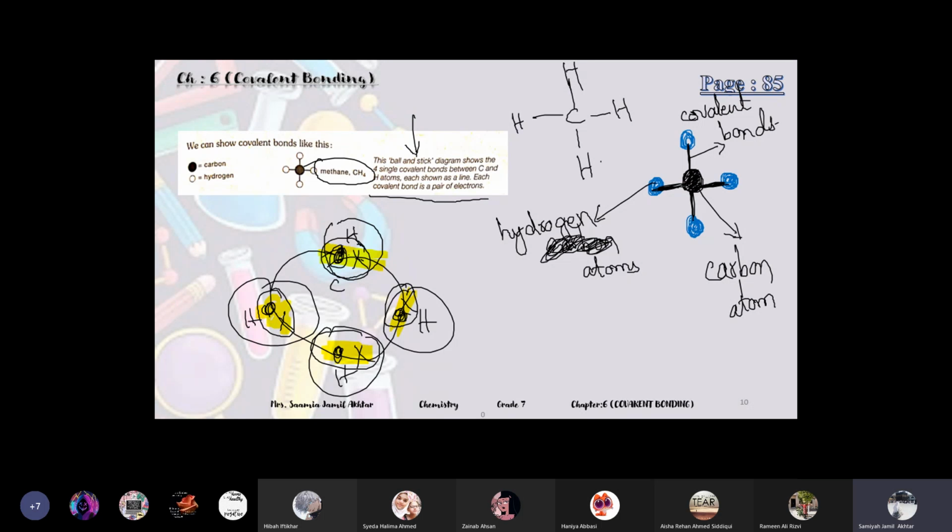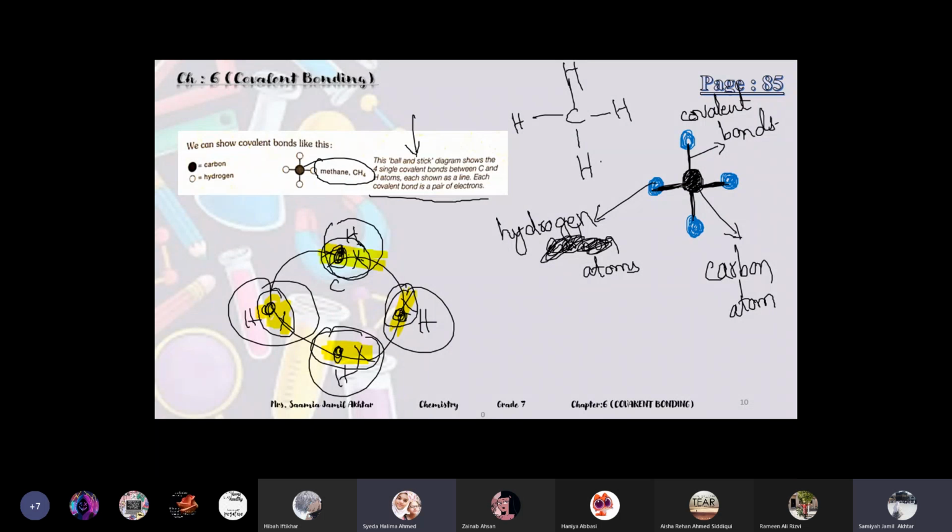Is the structure of methane clear? If I draw the ball and stick diagram in a test, is it fine? No, beta, because it will be mentioned which diagram you have to draw, ball and stick or dot and cross.